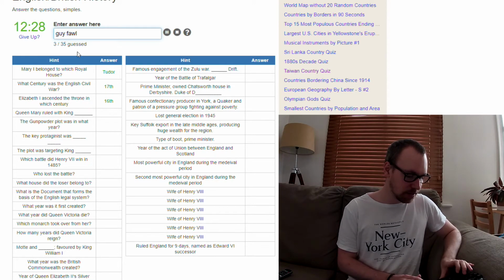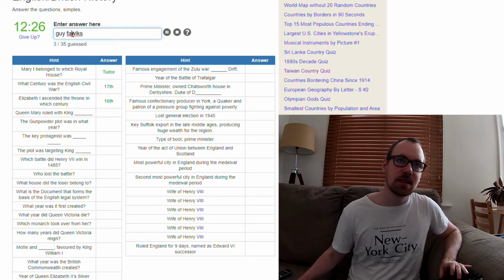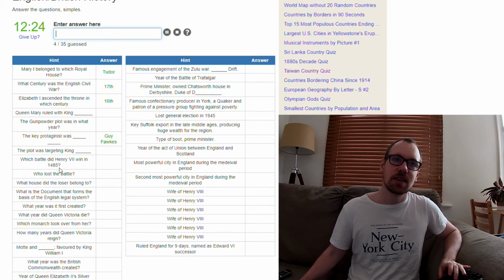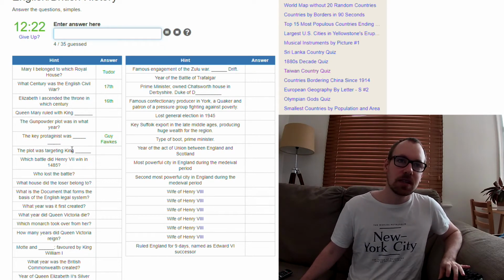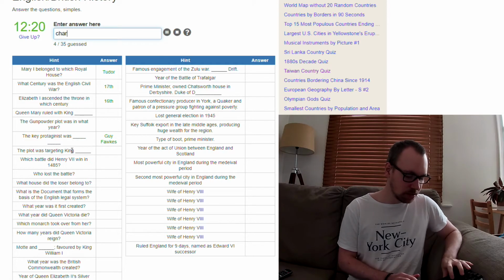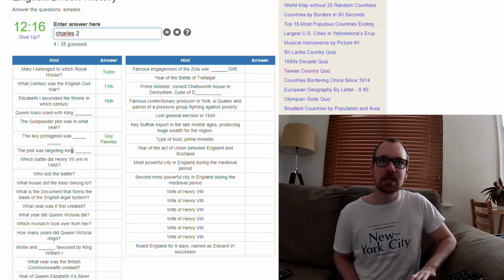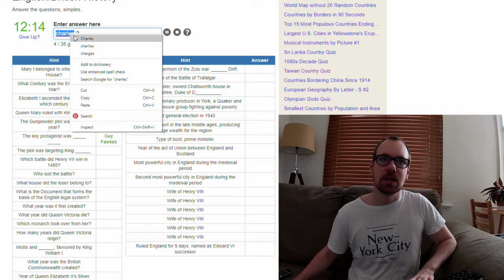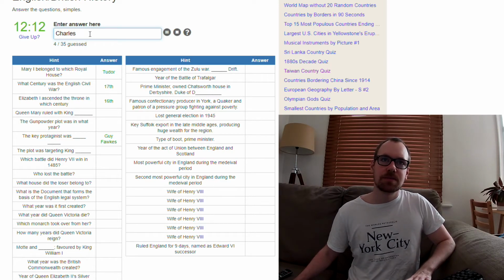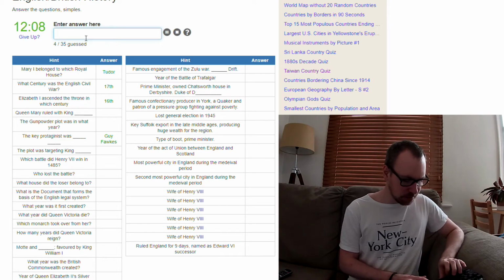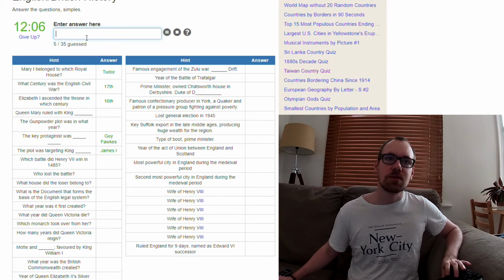How do you say it? Fawkes, like this? Oh, okay. The plot was against King Charles I, I believe. Is it Charles I or Charles II? Or maybe it might not have been any of them. Was it King James? Oh, it was James, okay.